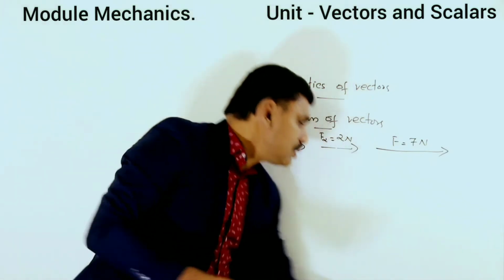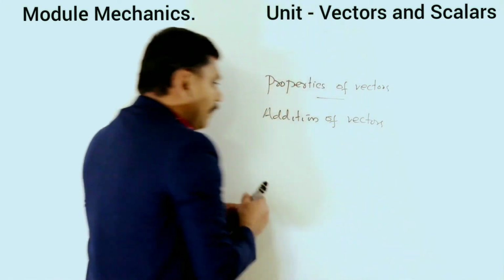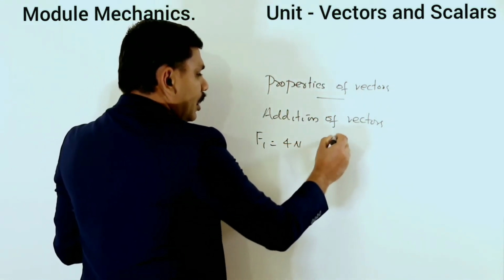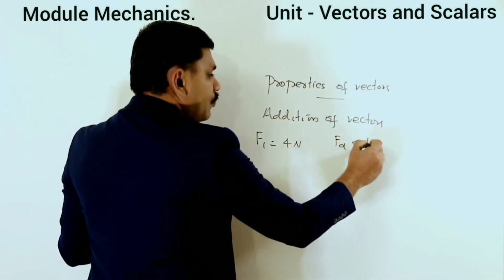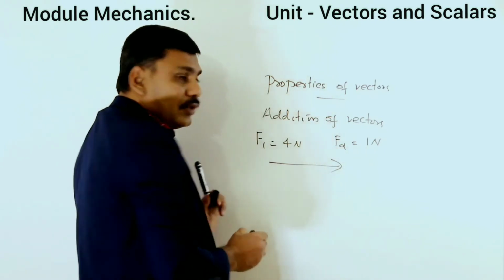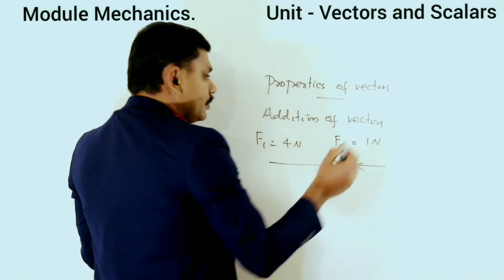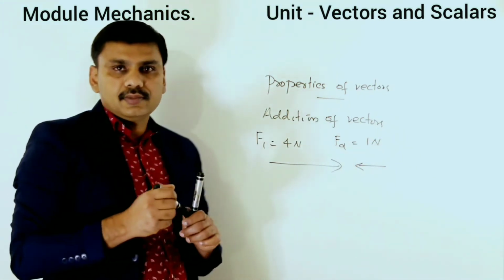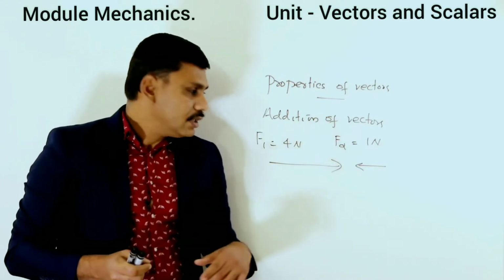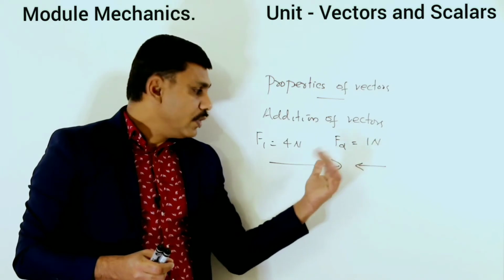If the vectors are in opposite direction, for example, F1 equal to 4 Newton and F2 is 1 Newton. 4 Newton is towards right and 1 Newton is towards left. How will you add these? So here one vector is 4 Newton towards right and the other vector is 1 Newton towards left.